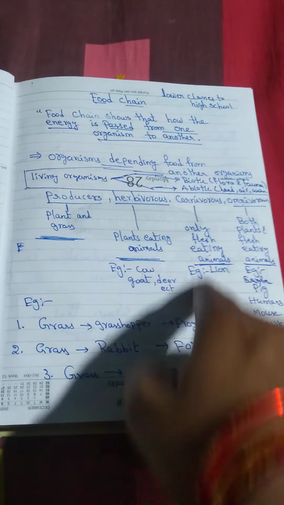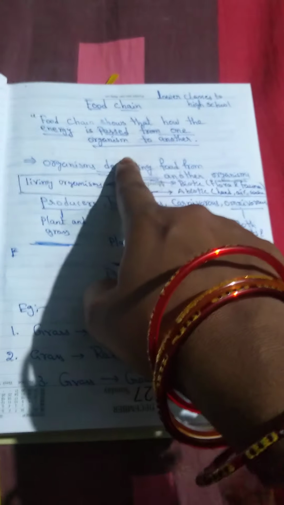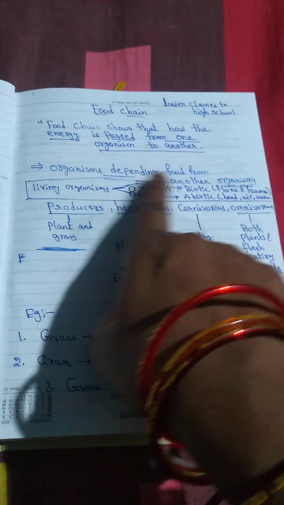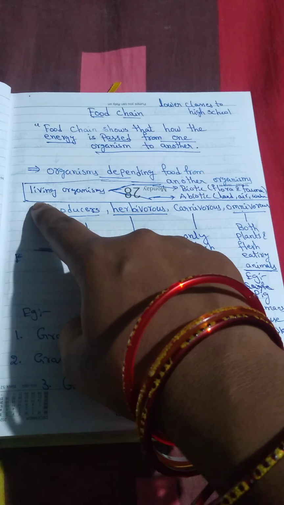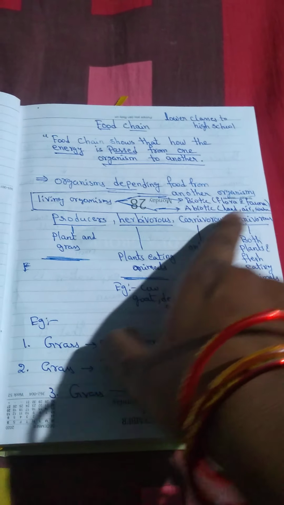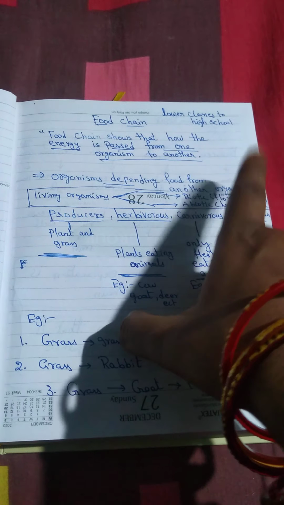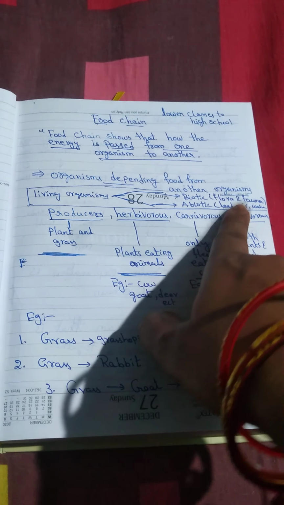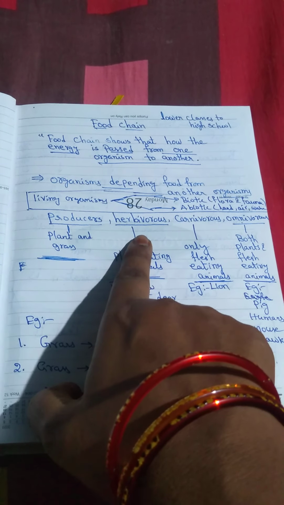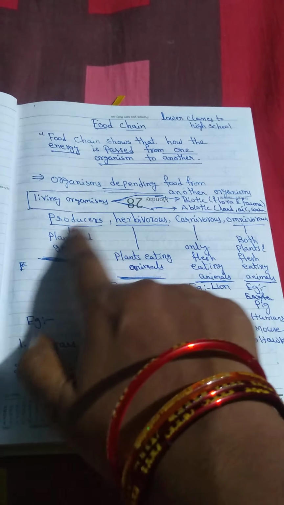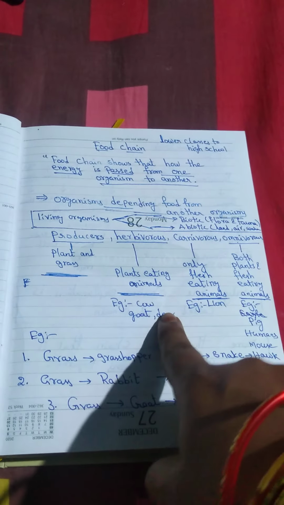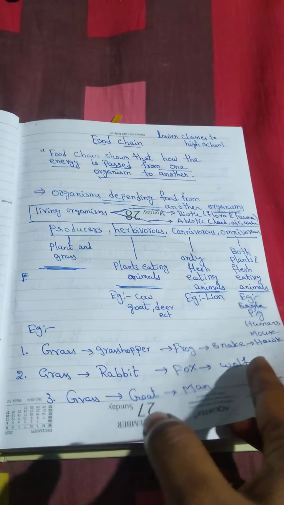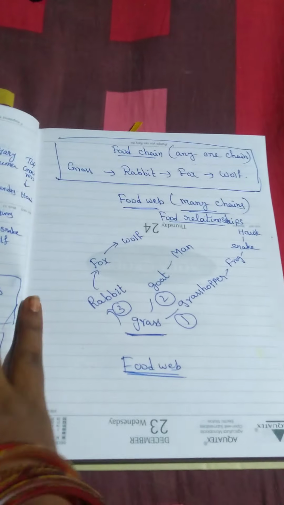I hope you understood this page. A food chain is nothing but organisms depending on other organisms for food. In nature, two components are there, biotic and abiotic. Biotic means which have life, and abiotic means which don't have life. And producers, herbivores, carnivores and omnivores, I hope you understood. By using this, we can prepare the food chain. This is the food chain explanation.